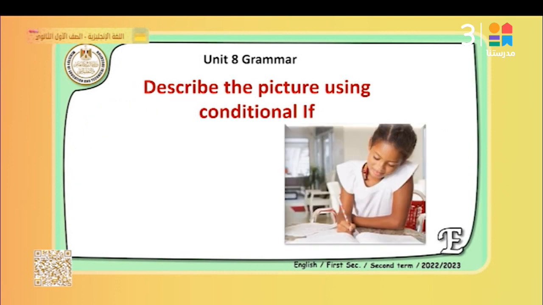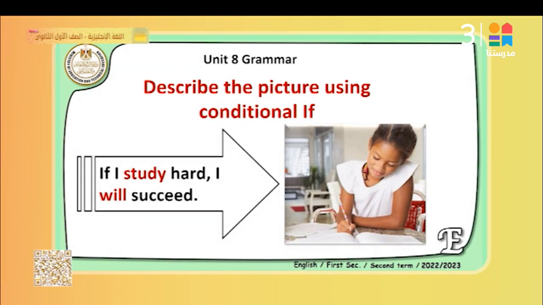Look at this beautiful girl. What can you say about her using if? Of course, she is studying hard. So what can we say about her? If I study hard, I will succeed. Or if she studies hard, she will succeed. So here we talk about a probability, something which may happen in the future, or something which is sure to happen in the future. Probability. If I study, I'm sure I will succeed.